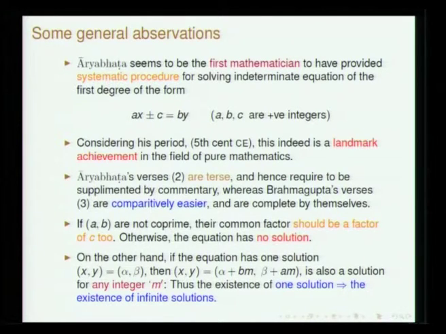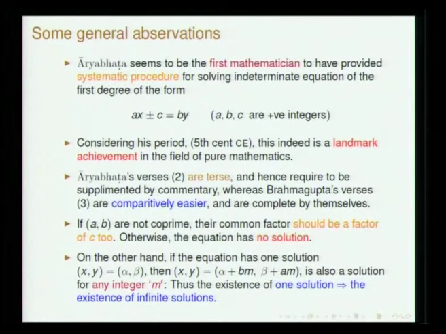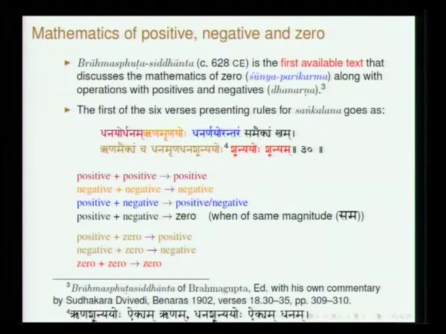This is something which is considered to be a landmark achievement in the field of pure mathematics, solving an indeterminate equation and clearly laying out an algorithm for doing so. This is one important thing to note. The other is, if one solution is obtained, for instance, if you are able to find out x, y equal to alpha, beta as one solution, then x is alpha plus bm and y is beta plus am is also a solution for any integer m, and therefore, if you have obtained one solution, you have obtained infinite number of solutions.